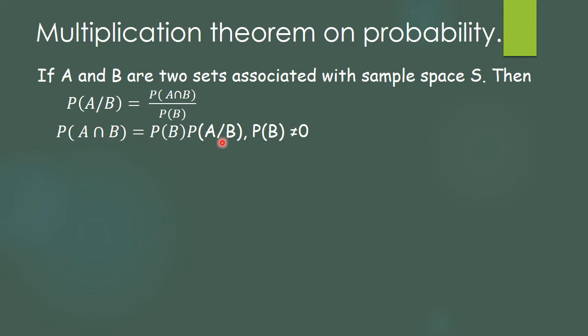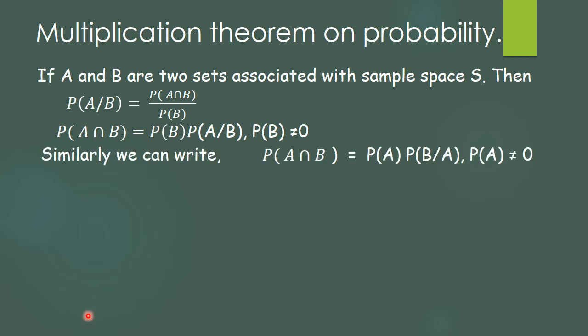We can find out P(B given A), and so we can rewrite it as P(A intersection B), which can also be written as P(A) into P(B given A). Here the condition is P(A) should not be 0. So we can calculate P(A intersection B) depending upon these two. That is, if it is P(A given B), then it is into P(B), and if it is P(B given A), then it will be multiplied by P(A). This is called the multiplication theorem, because here we are using the multiplication with the condition.